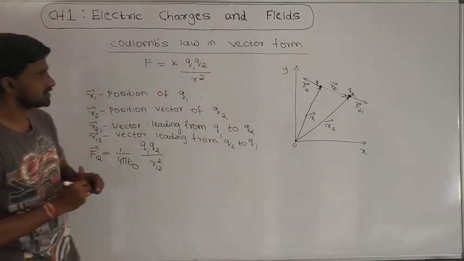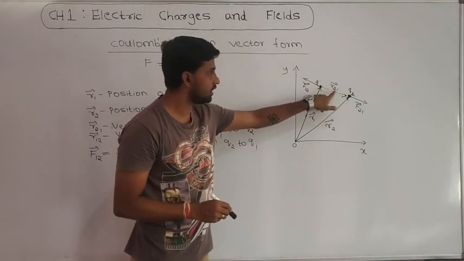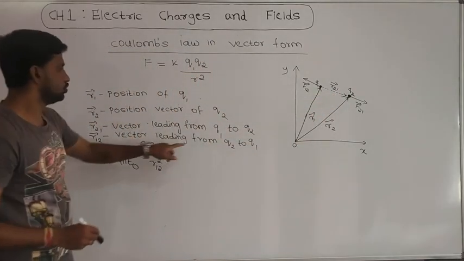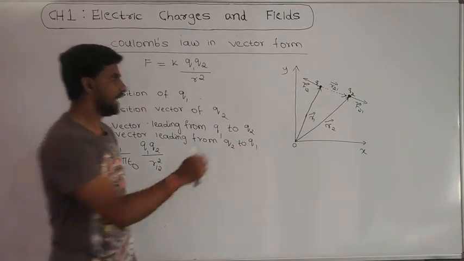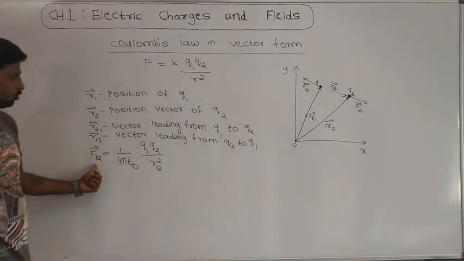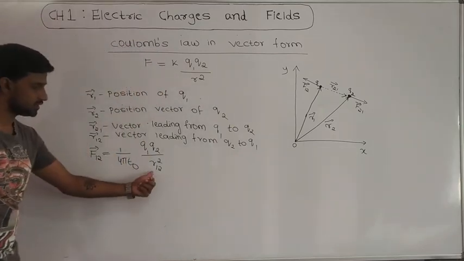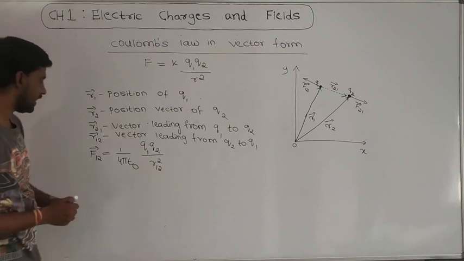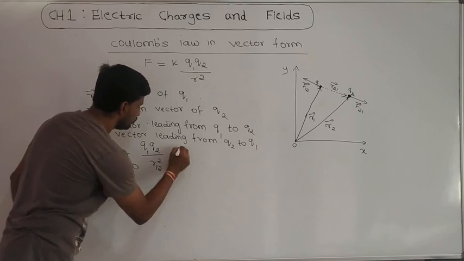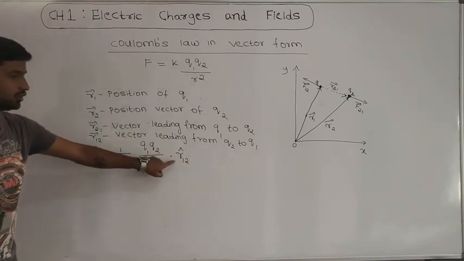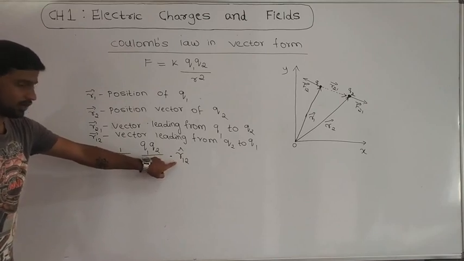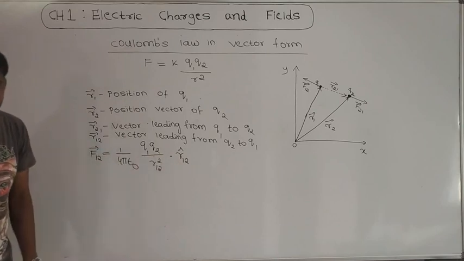Suppose that instead of r21 vector, I take r12 vector, then it means the vector leading from q2 to q1, so the arrow should be from q2 to q1. If I take F12 vector, then I have to represent r12 square here. And the direction is represented by the unit vector, that is r12 cap.